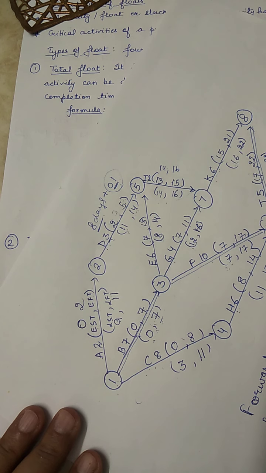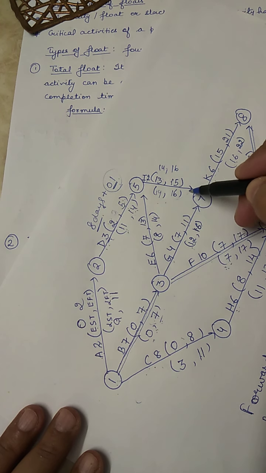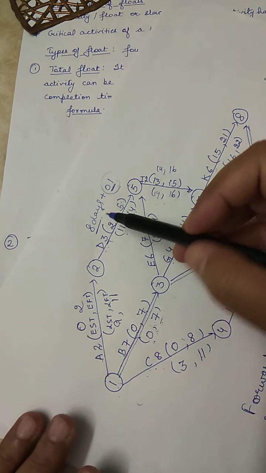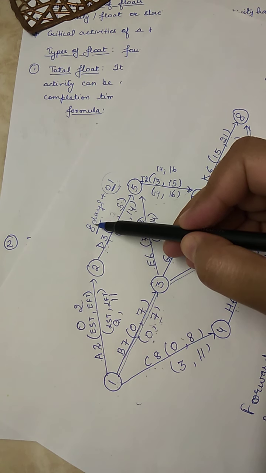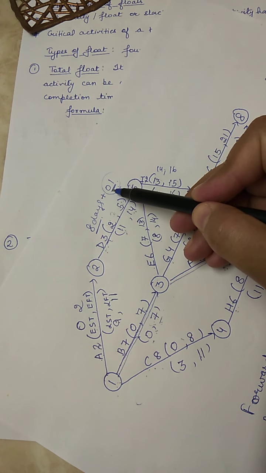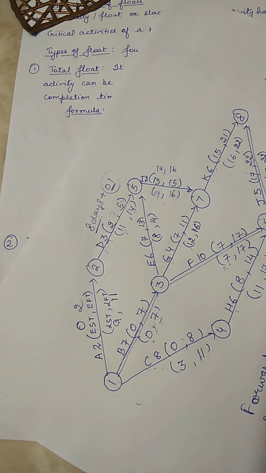And critical activities do not have float, so they cannot be flexible, they cannot waste time, otherwise the project gets delayed. So it becomes critical. Okay, so the total float includes free float as well as the interfering float, and this is how it is calculated.